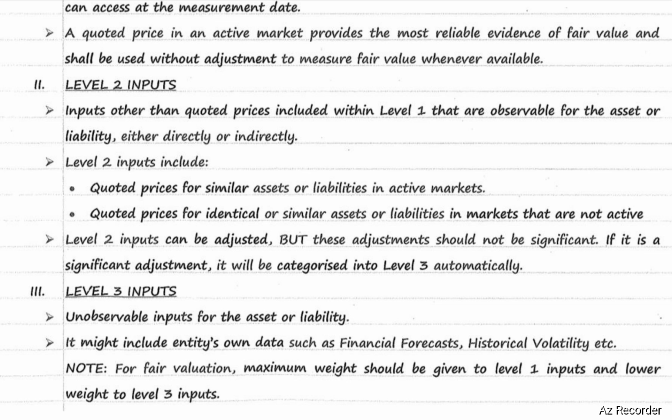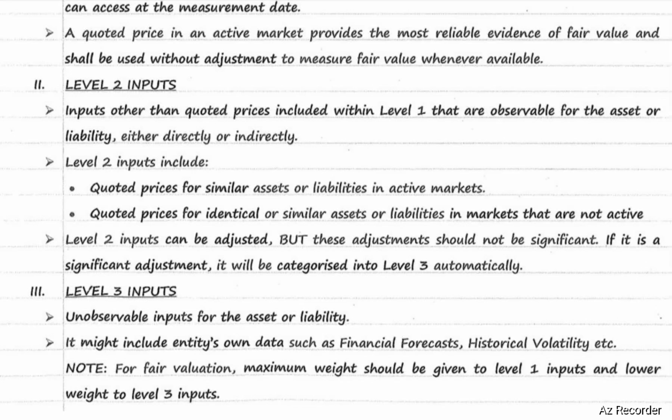Level 2 inputs can be adjusted, but these adjustments should not be significant. If it is a significant adjustment, it will be categorized into level 3 automatically. So level 2 inputs means quoted prices of similar assets or liabilities in active markets, or quoted prices for identical or similar assets or liabilities in markets that are not active.